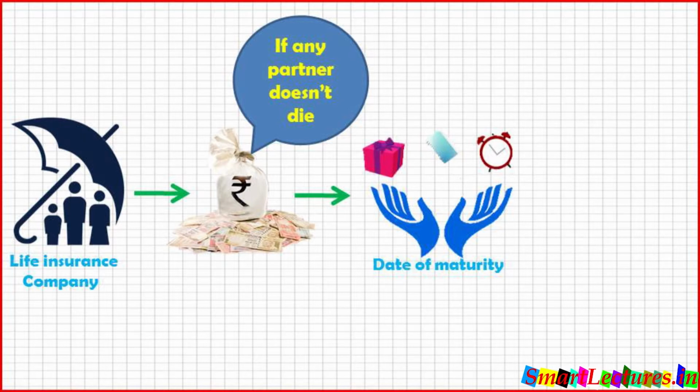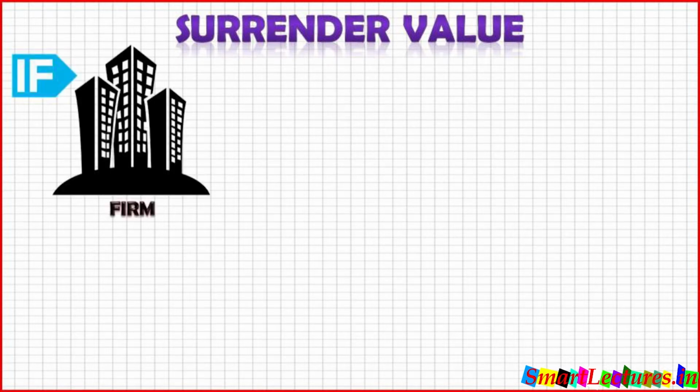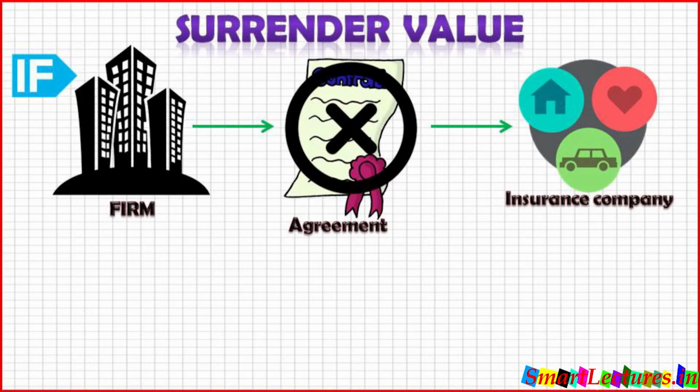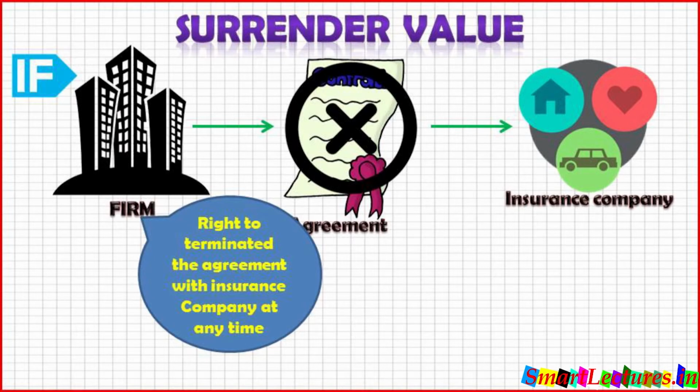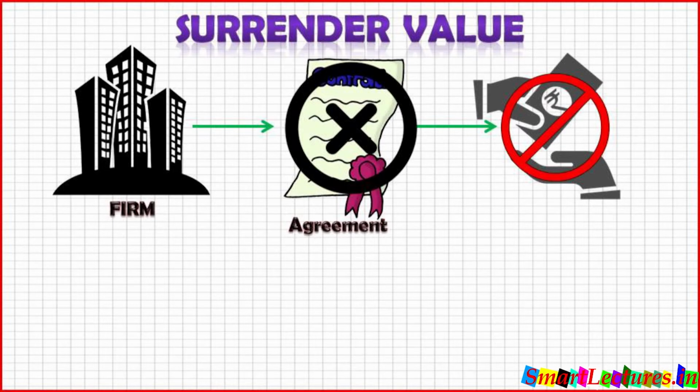In the next episodes, when we are doing the accounting treatment for joint life policies, we should also know the surrender value. Surrender value means what happens if the firm decides to discontinue the payments to the insurance company, or you can say the firm decides to terminate the agreement with the insurance company. Of course, the firm has the right to terminate the agreement with the insurance company at any time. The moment the firm terminates the agreement, it will stop making payments to the insurance company.